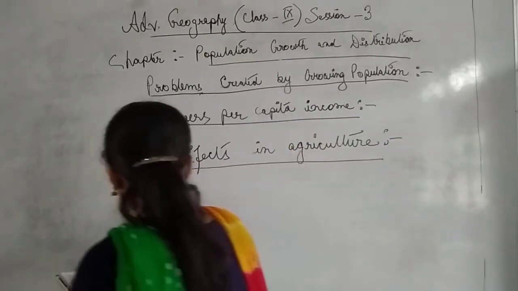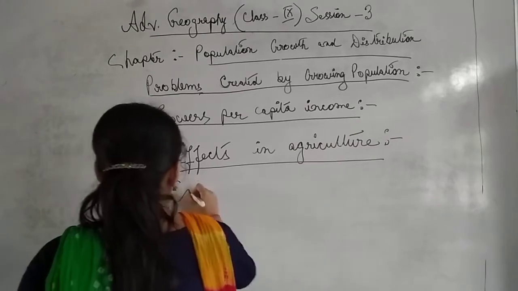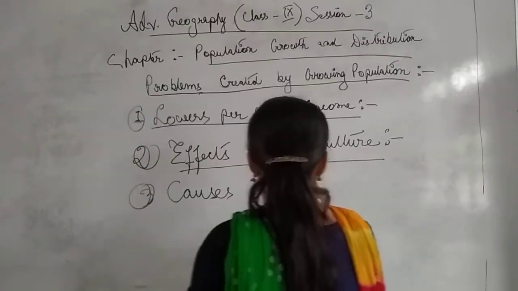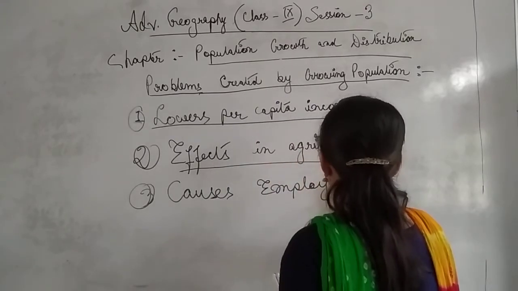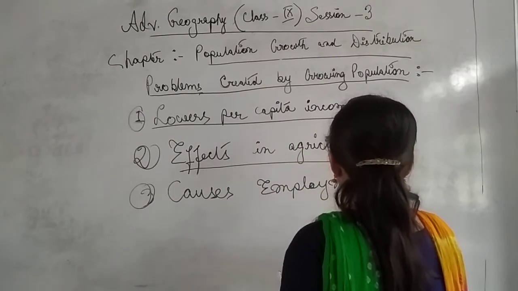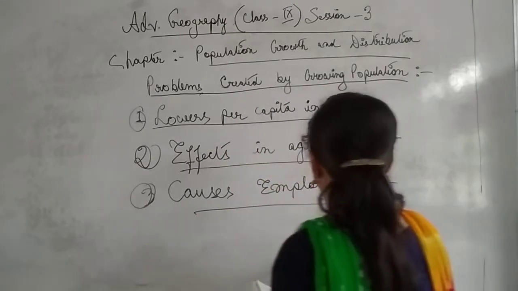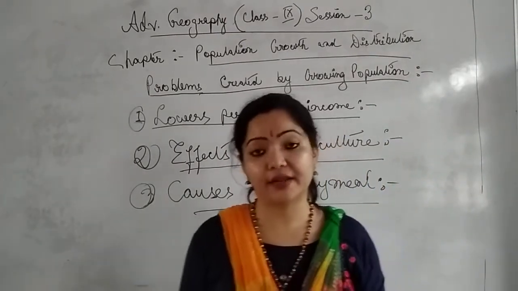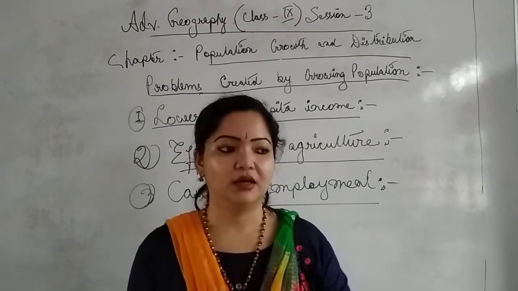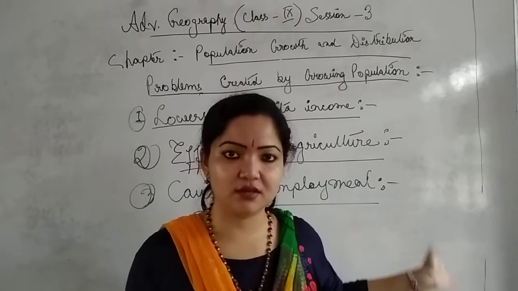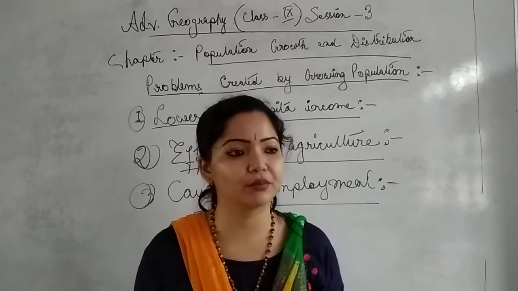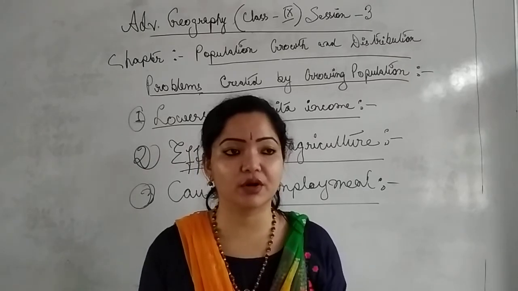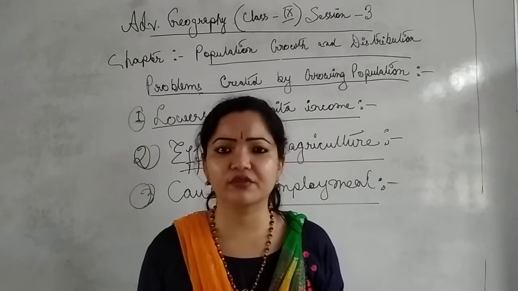So next is, number 3, causes of unemployment. Yes, causes of unemployment. More population means what? More population means causes of unemployment. Yes. So again I am saying the same things as I have told you, in summarized form only, that if the population will increase to such a stage, then what will happen? We will face lots of difficulties.